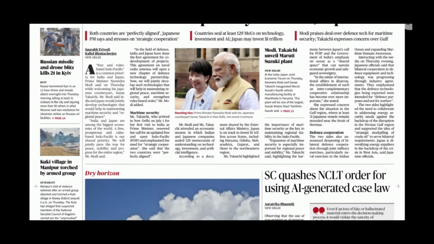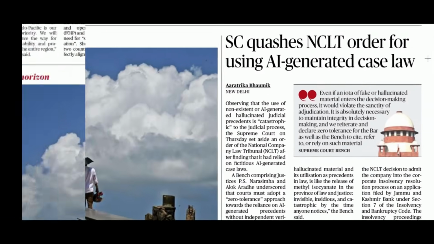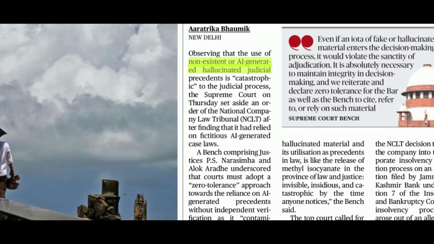Let's say you read today's newspaper, today's Hindu newspaper dated the 3rd of July 2026. When you go through the front page, there is a nice article. It talks about Supreme Court quashing the order of NCLT. And what was the reason for that? The NCLT had used AI heavily. The order of the National Company Law Tribunal has certain fictitious case laws which were not even existent.